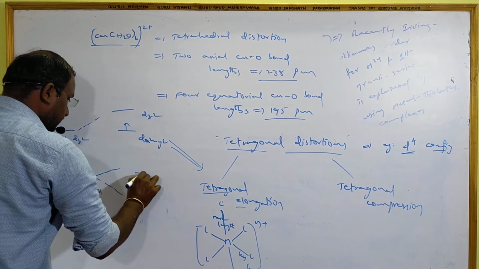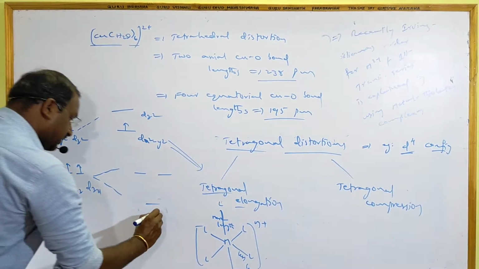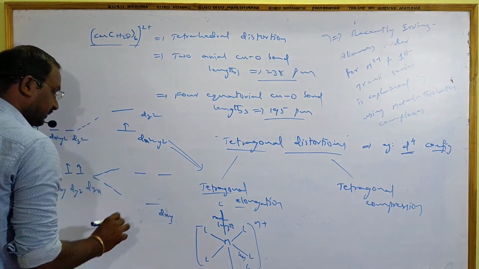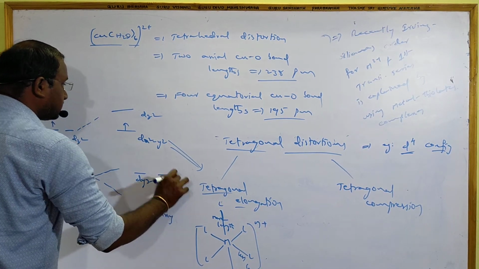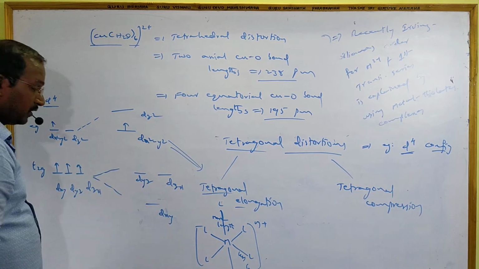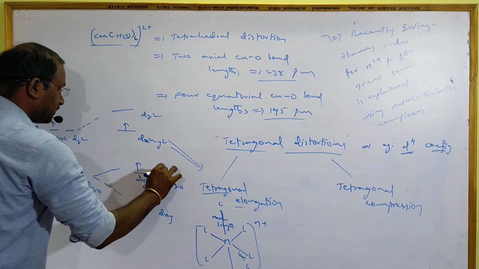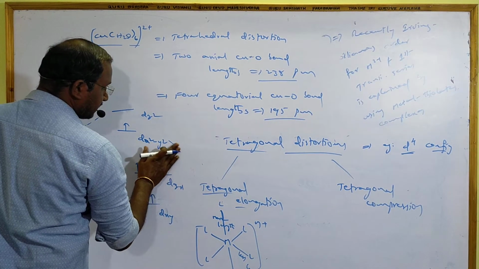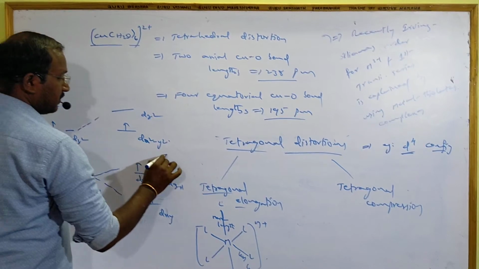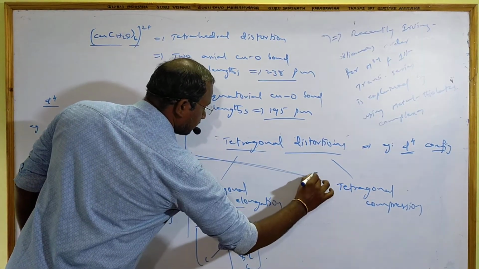Here 2 and here 1. What is this one? dxy. This is dyz, dzx, because the z orbital has more energy, no? So then 4 electrons, 1, 2, 3, 4. If 4 electrons are there like this, this configuration is possible in tetragonal compression.